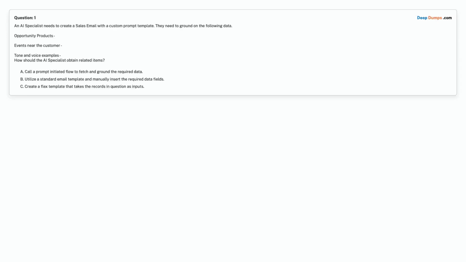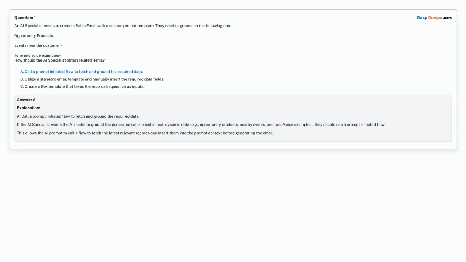Option A. Call a prompt initiated flow to fetch and ground the required data. Option B. Utilize a standard email template and manually insert the required data fields. Option C. Create a flex template that takes the records in question as inputs. Choose the correct answer.